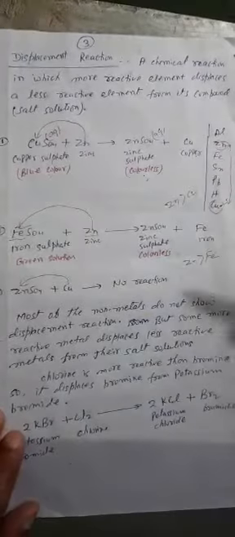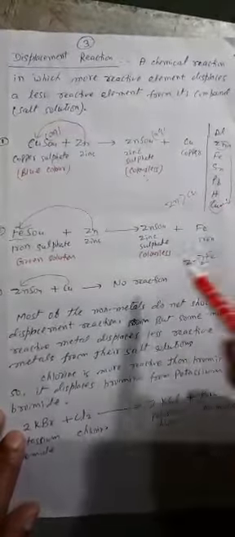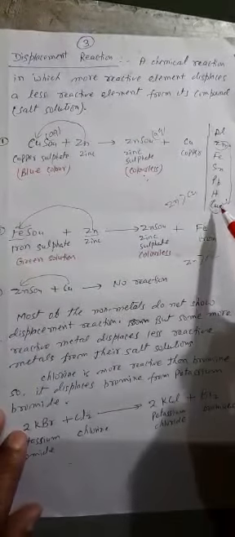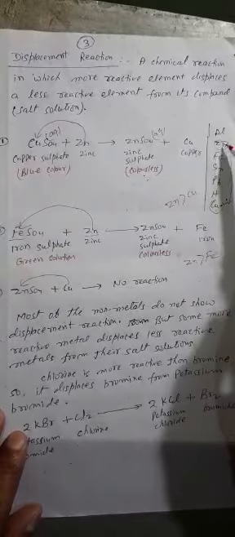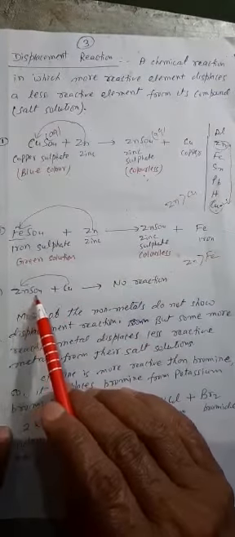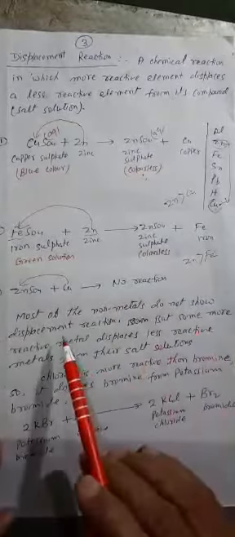We have discussed that a more reactive metal can displace a less reactive metal. Here zinc can replace copper. Copper cannot replace zinc. A less reactive metal cannot replace a more reactive element. Copper cannot replace Zn from ZnSO4, so the reaction will not take place. Here we shall write: no reaction.